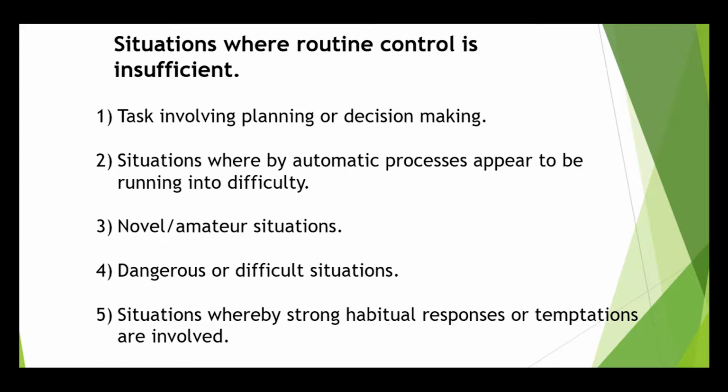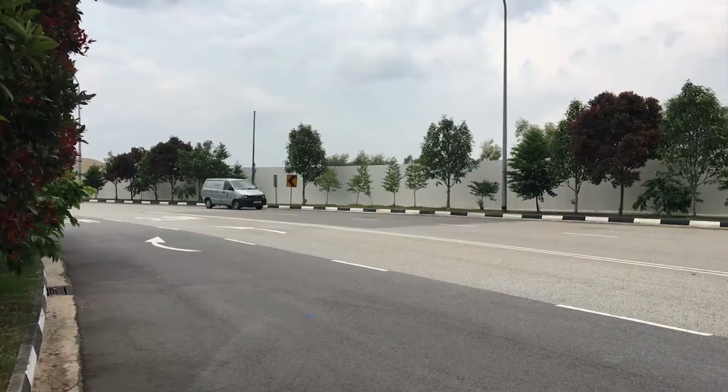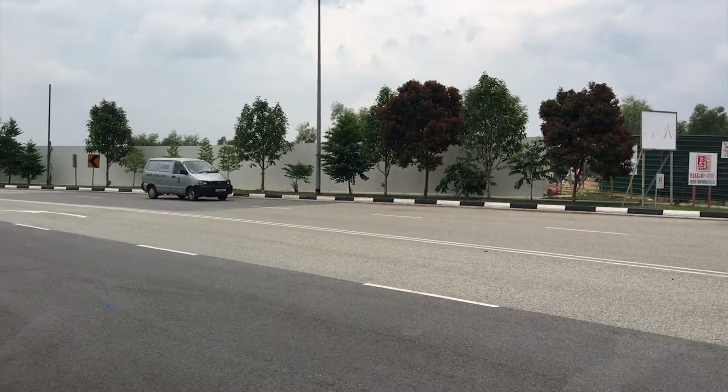However, not all behavior functions that way. The supervisory attentional system is responsible for more complex and cognitive operations and intervenes when routine control is insufficient. There are 5 such scenarios where the supervisory attentional system organizes, coordinates, and monitors schemas where greater attention and awareness is required. Tasks involving planning or decision making.